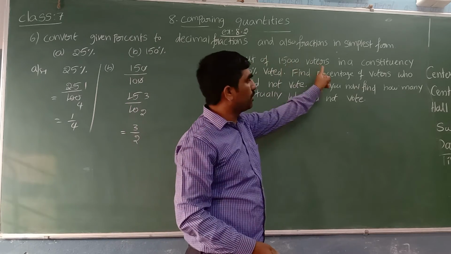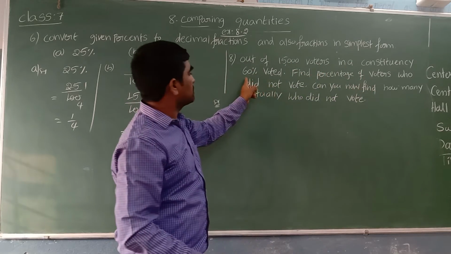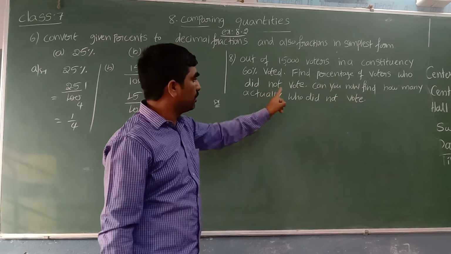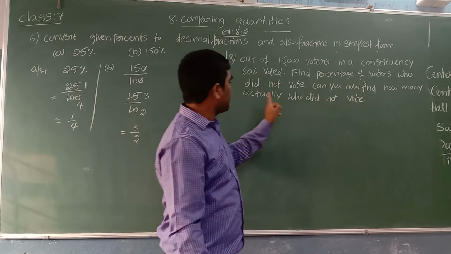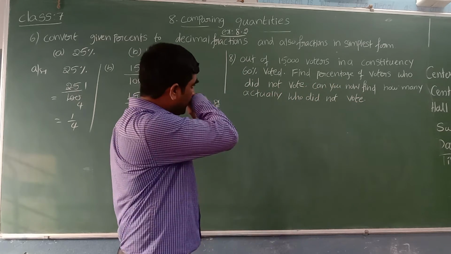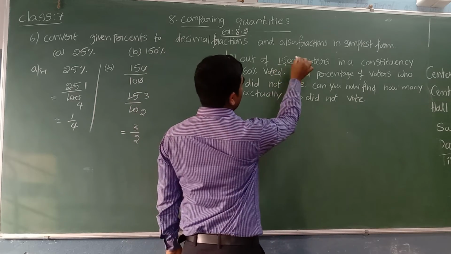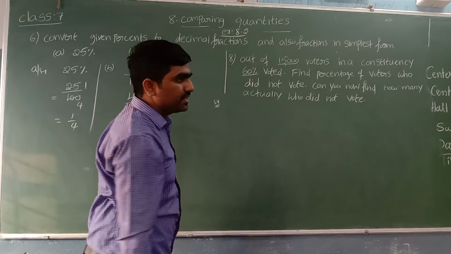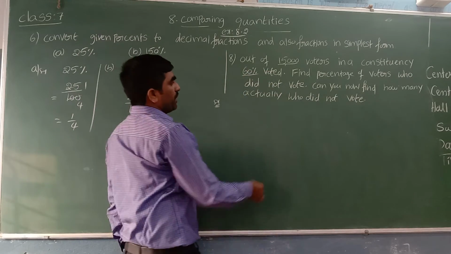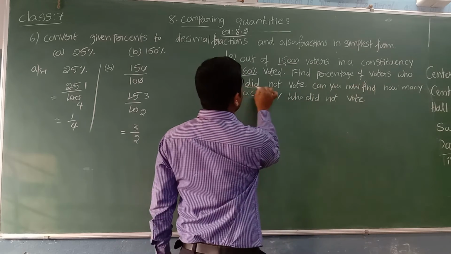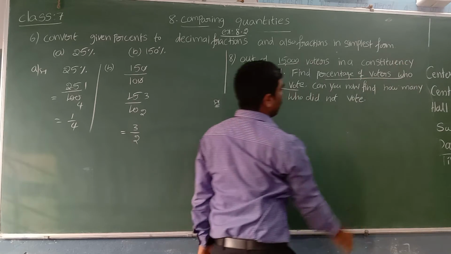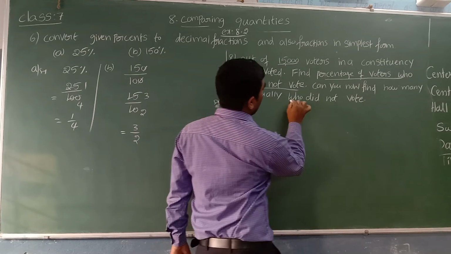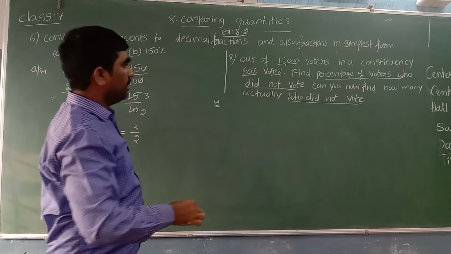Out of 15,000 voters in a constituency, 60% voted. Find the percentage of voters who did not vote. Can you now find how many actually did not vote? Total number of voters: 15,000. Out of 15,000, 60% voted. They are asking the percentage of voters who did not vote, and also how many did not vote.